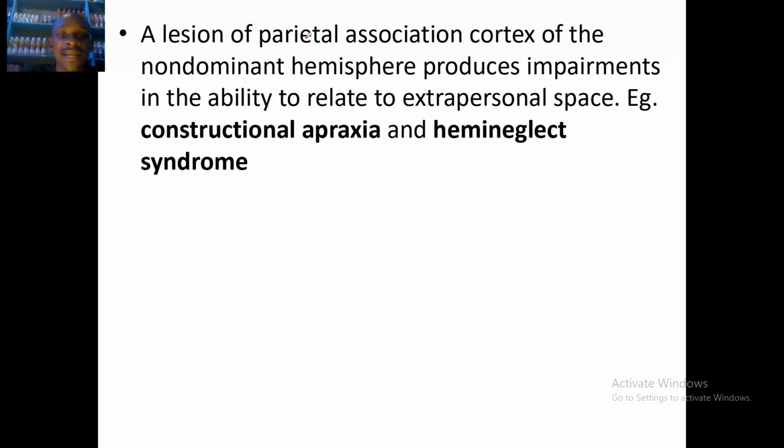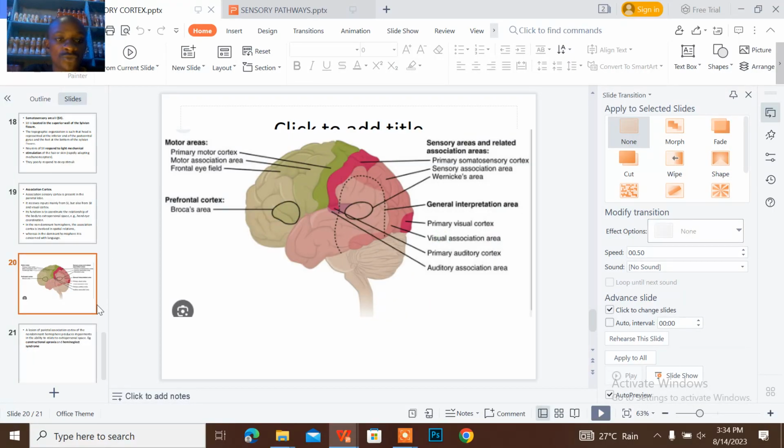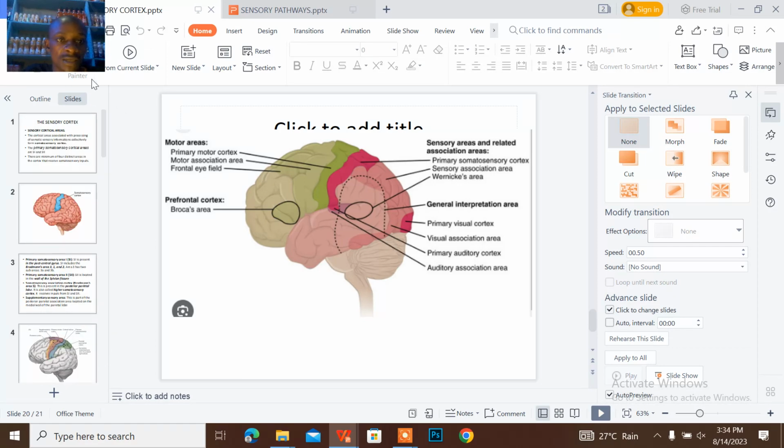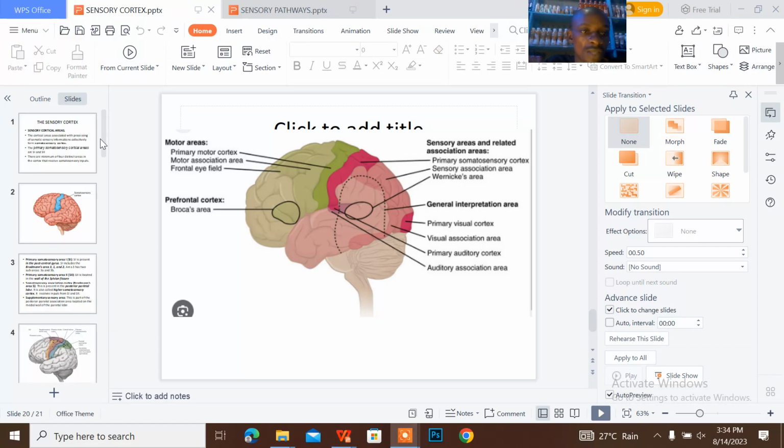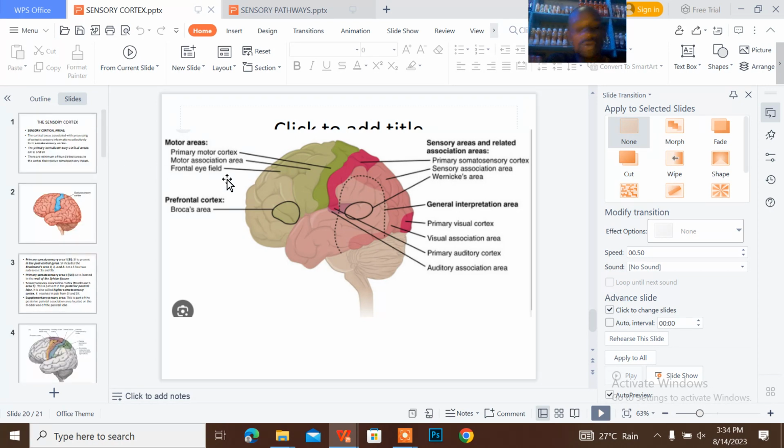Now, a lesion of the parietal association area of the non-dominant hemisphere produces impairment in the ability to respond to extrapersonal space. That results in constructional apraxia and hemineglect syndrome. So with these, I think we did justice to central sensory cortex. We also spoke about the various sensory cortex and the sensory cortical areas.